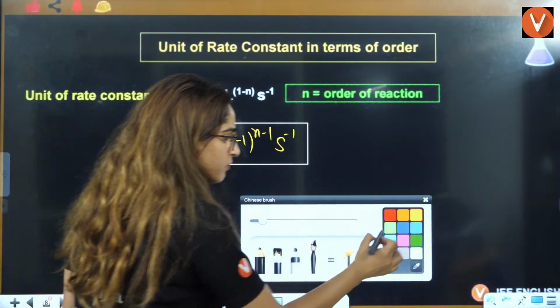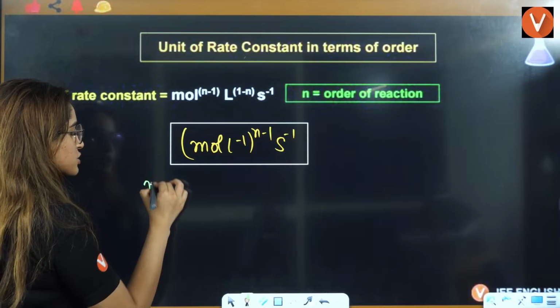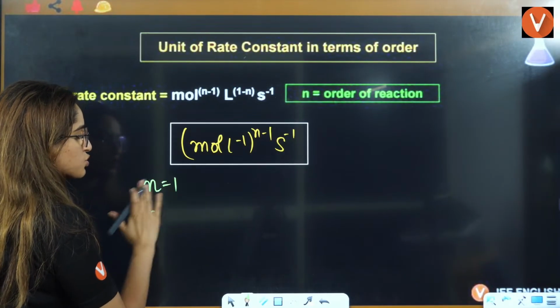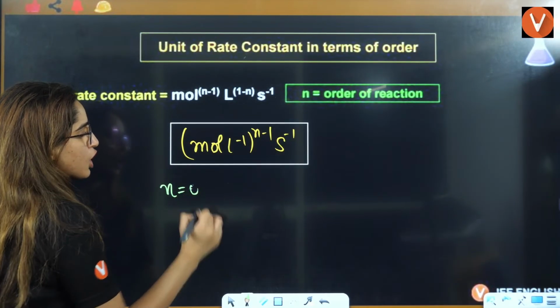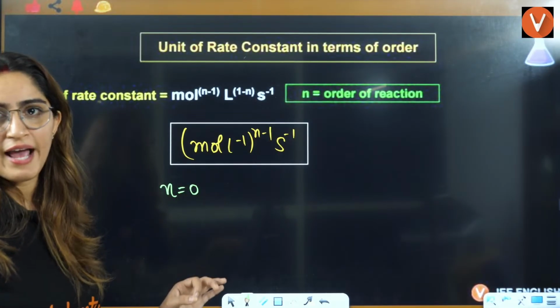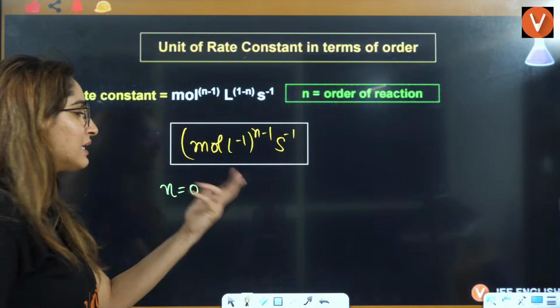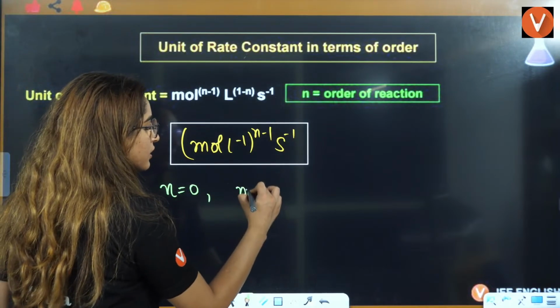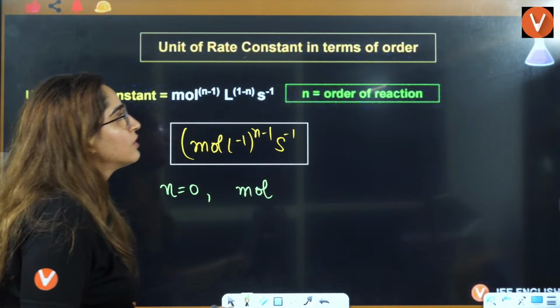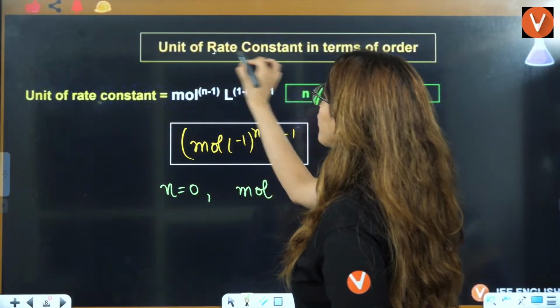Mostly they ask, let's say n is equal to 1, or n is equal to 0. n is the order of the reaction, and for different reactions n will be different. You know what the rate constant is? The rate constant is K.